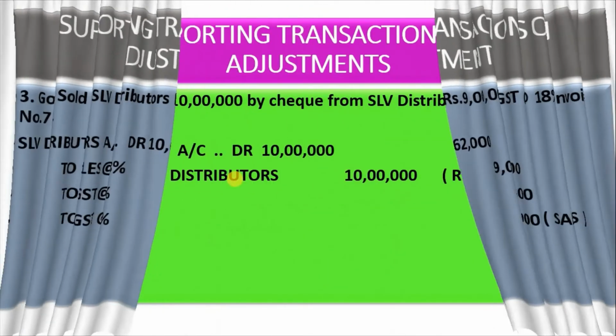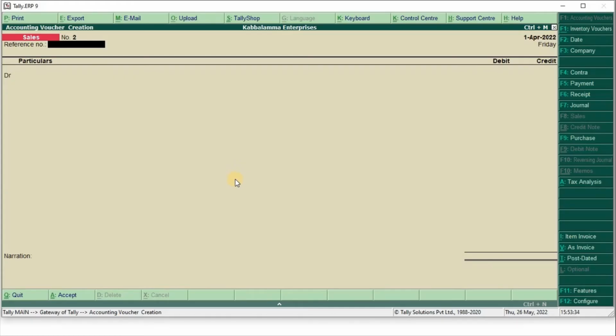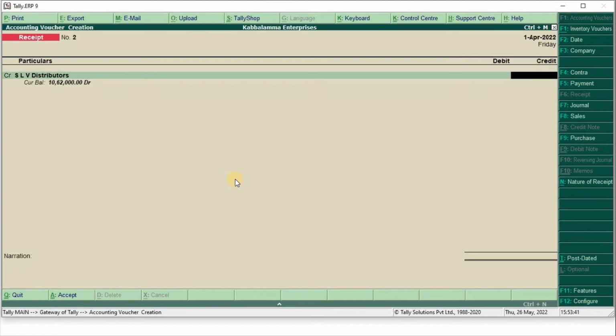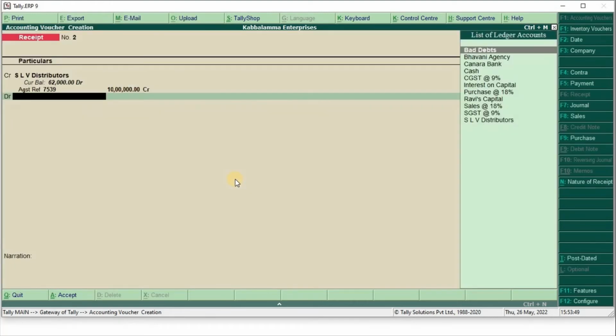So next, received rupees 10 lakh by cheque from SLV distributors. Canara Bank account debit 10 lakh, SLV distributors credit 10 lakh. Go to the receipt voucher, press F6. Credit first, SLV distributors 10 lakh, against reference, Canara Bank.